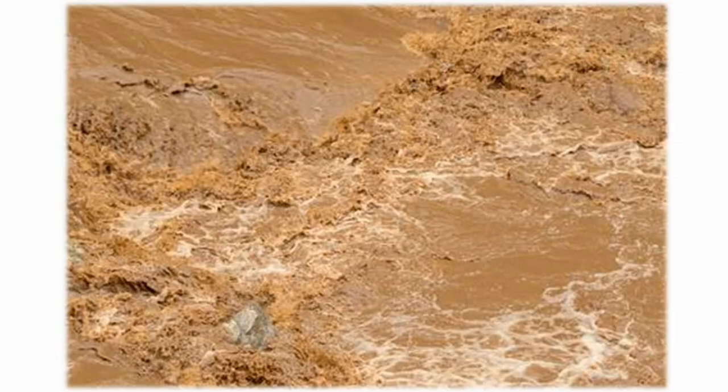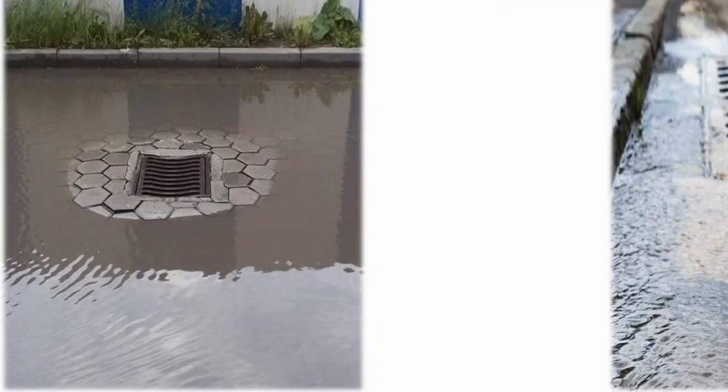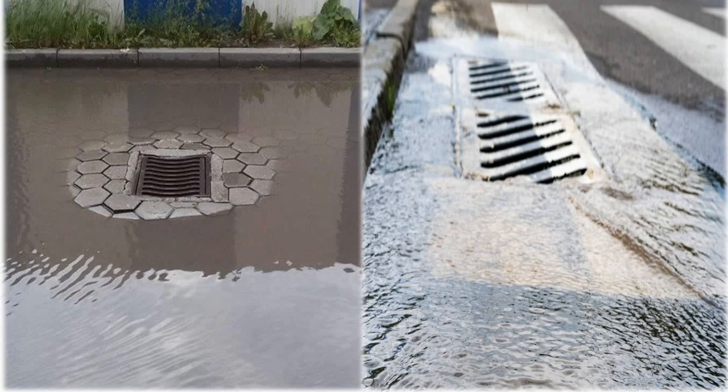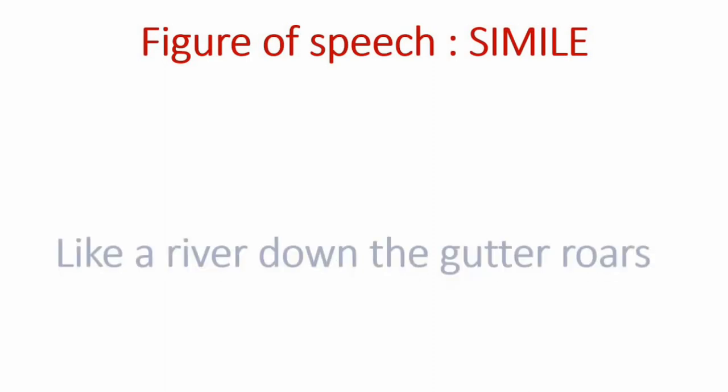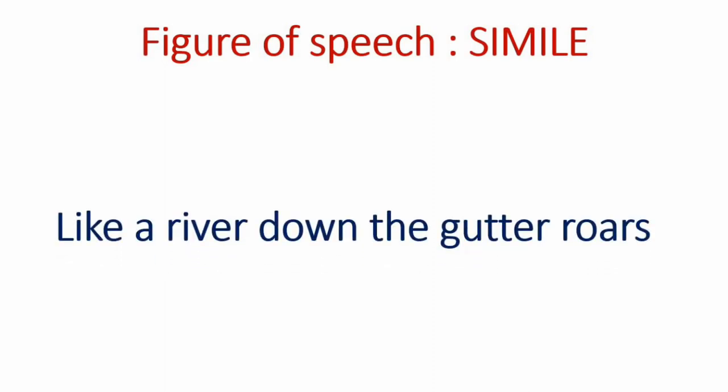The poet says it looks like a river. Again there is a comparison with the help of like. Students, can you tell me which figure of speech? Exactly, it is simile.